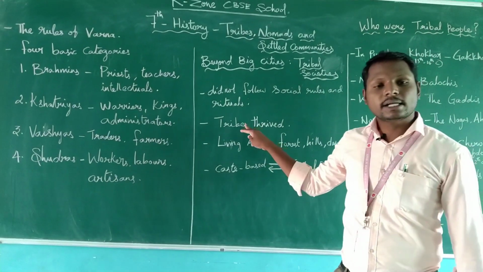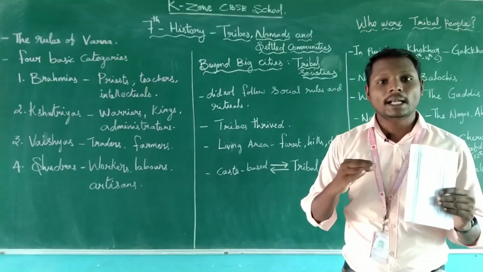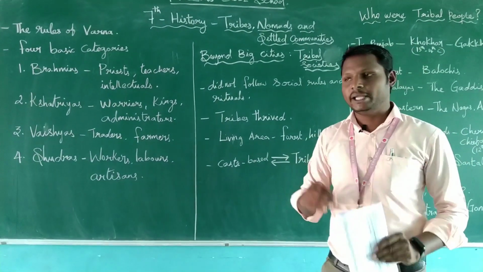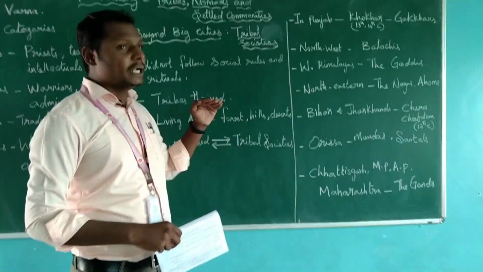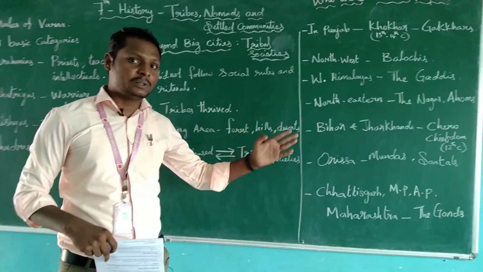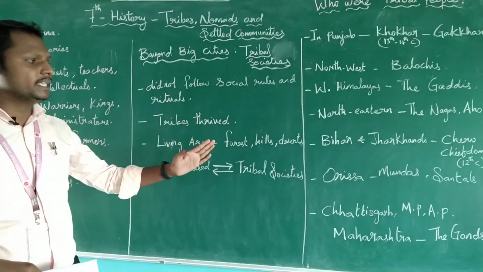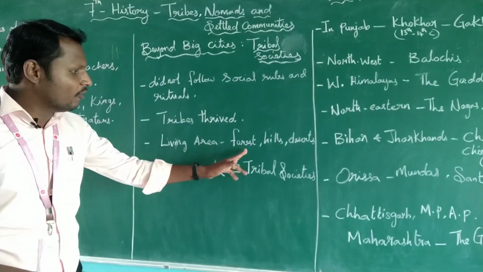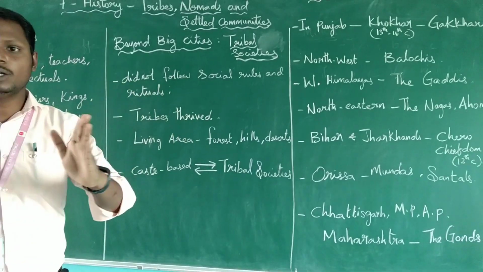And tribes. What is a tribe? A tribe is a well-developed community. In many parts of our country, tribal people were well-developed and settled down there. And what is the living area of these people? As I said before, they lived in forests, hills, deserts and places too difficult to reach.